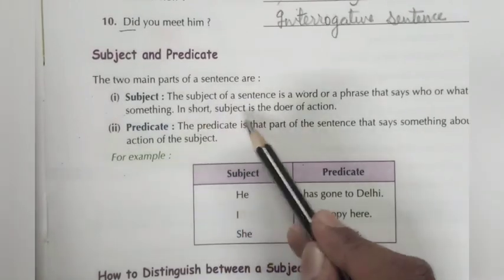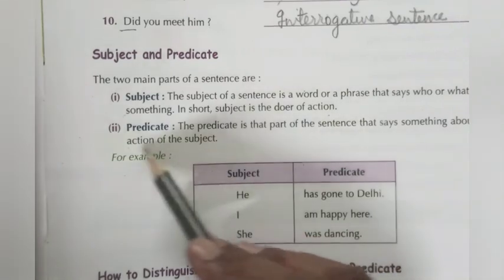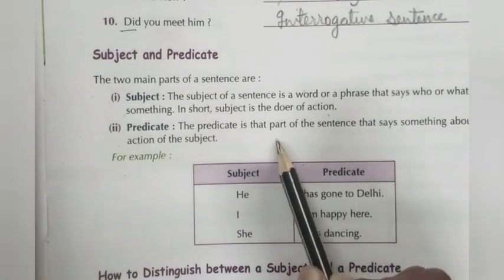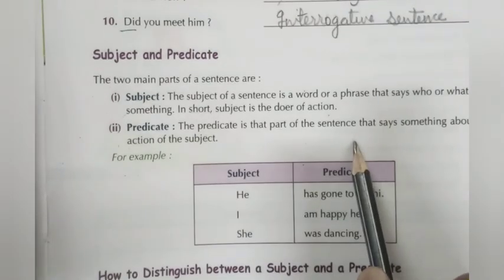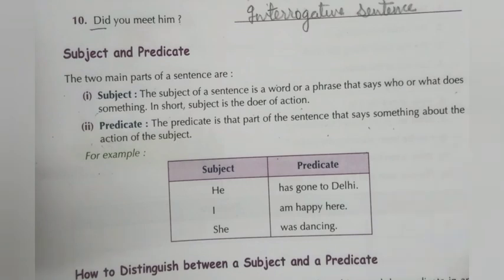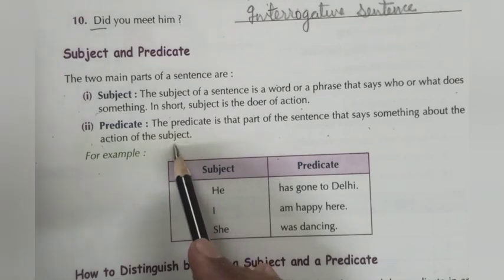In short, the subject is the doer of action. The second part is the predicate. The predicate is that part of the sentence that says something about the action of the subject.